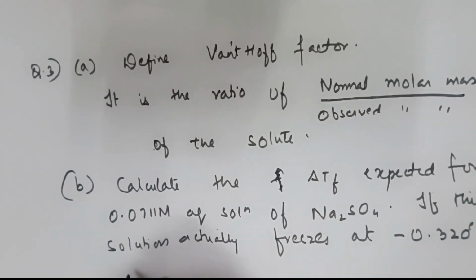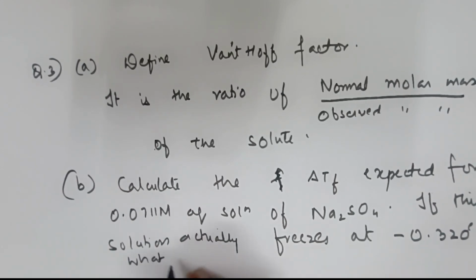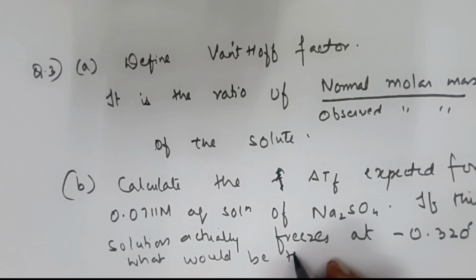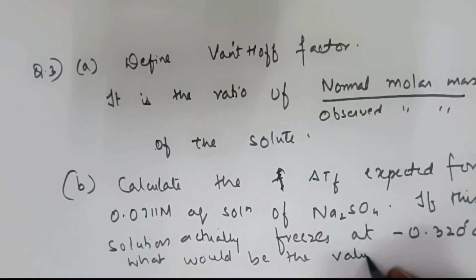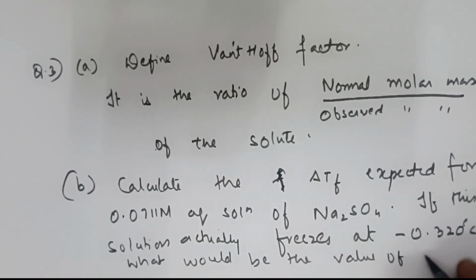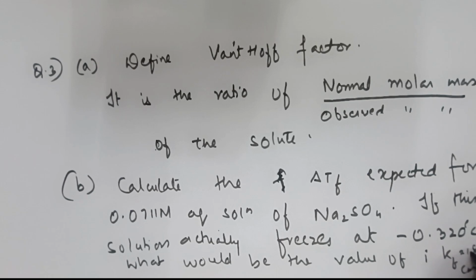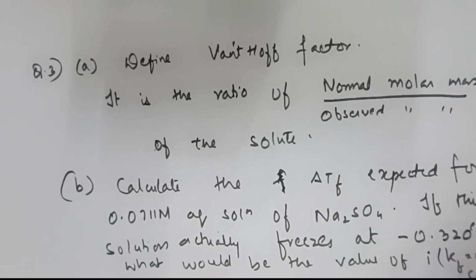What would be the value of Van 't Hoff's factor? Kf is equal to 1.86 C mole inverse, which is what they have given.